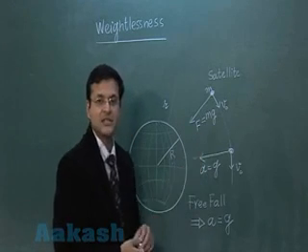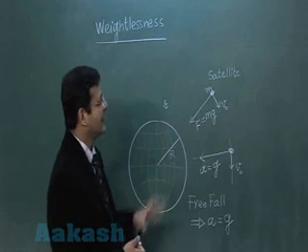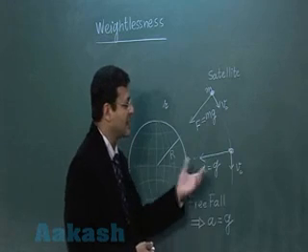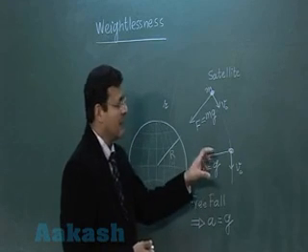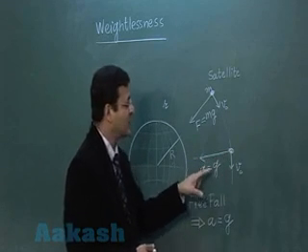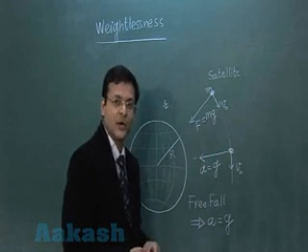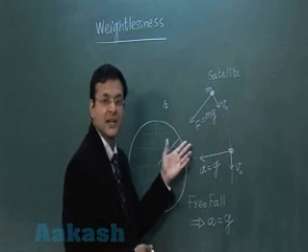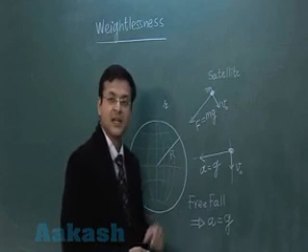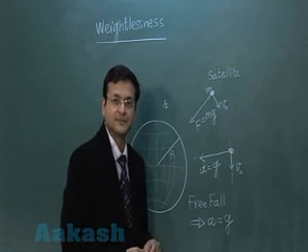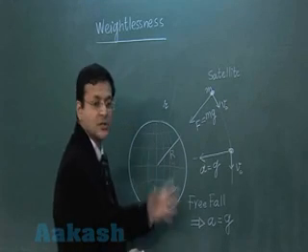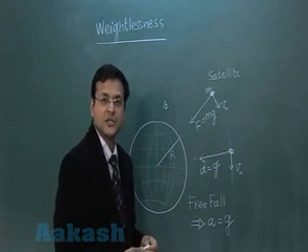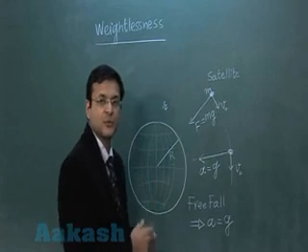Understand? Those were the biological aspects, but essentially by this concept of weightlessness we mean that any object which is kept in a satellite feels weightless, because the main reason is the acceleration of the satellite is equal to that due to gravity at that particular point, and a satellite is under free fall. Free fall does not mean it should be falling in a straight line, rather free fall simply means that it has acceleration due to gravity. You understand? Now let us talk about the position of our geostationary satellites and position of the polar satellites.